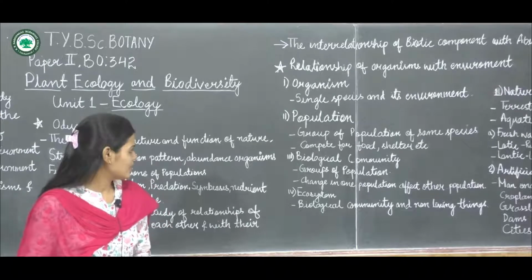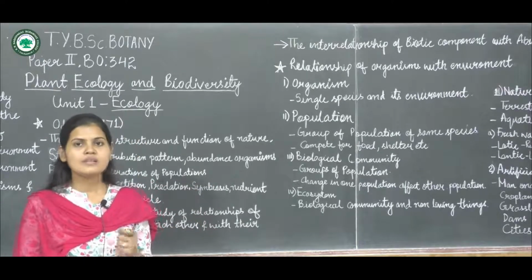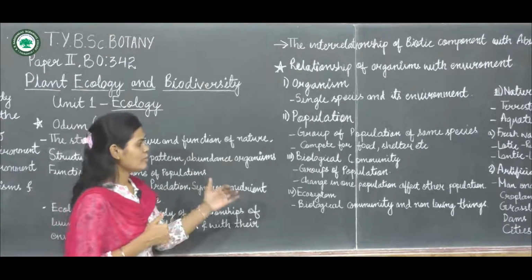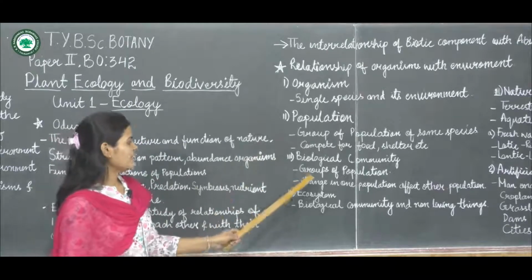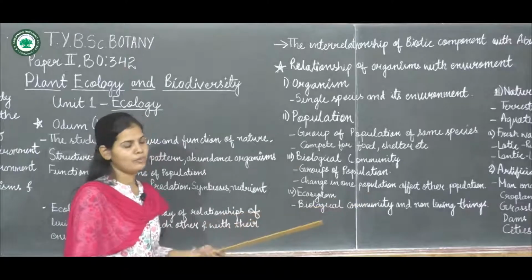Now this group of populations are living in the same area and at the same time, and they also interbreed with each other. And one more point is that change in one population is going to affect the other population.